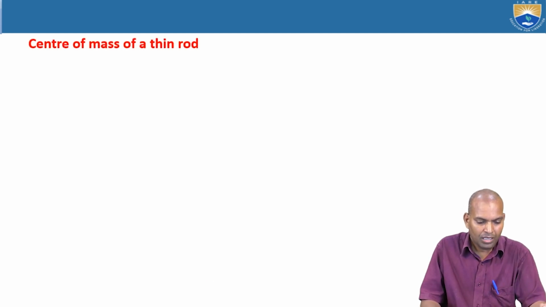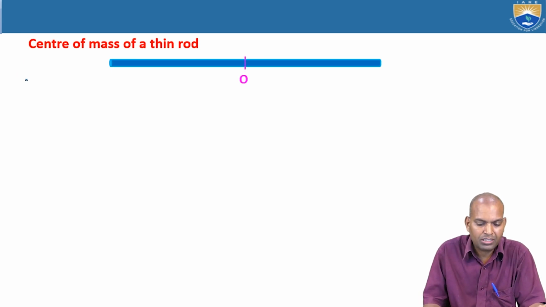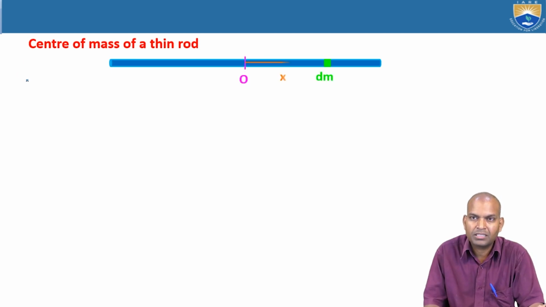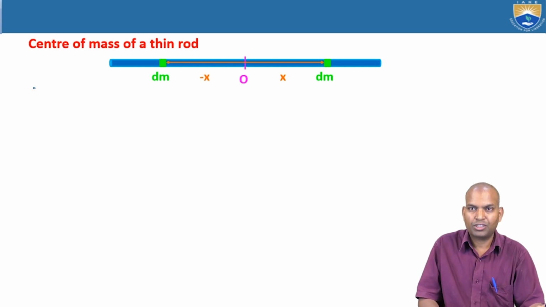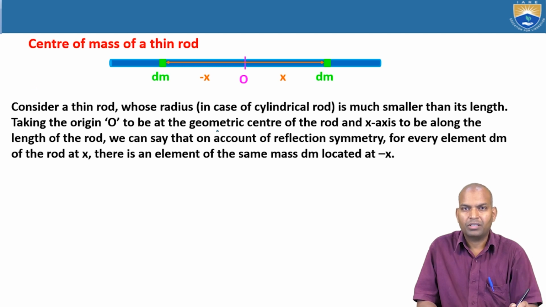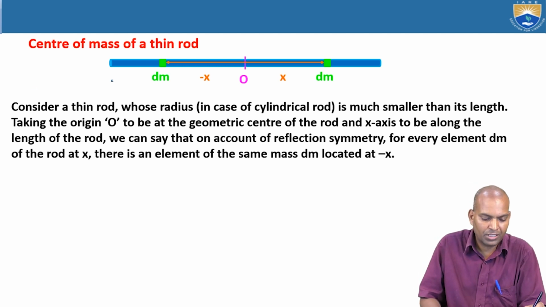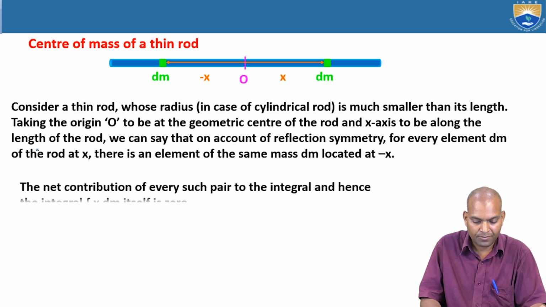Okay. Now, consider the center of mass of a thin rod. Here, this is the thin rod. This thin rod has an element dm, at a distance x from O, and we consider both the negative x and the positive x axis. The radius of the thin rod is very small in relation to its length.